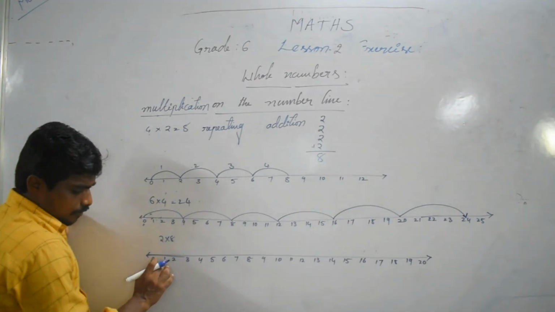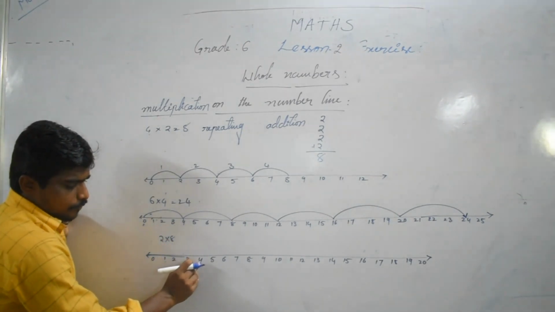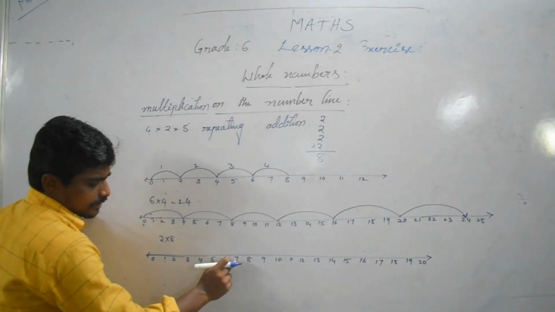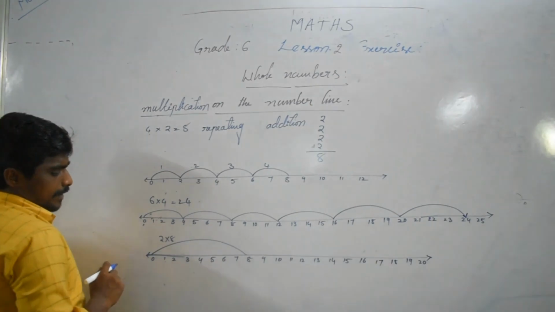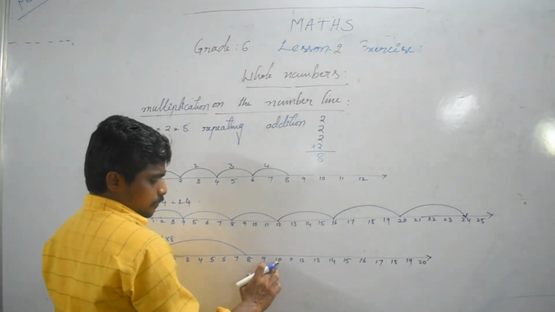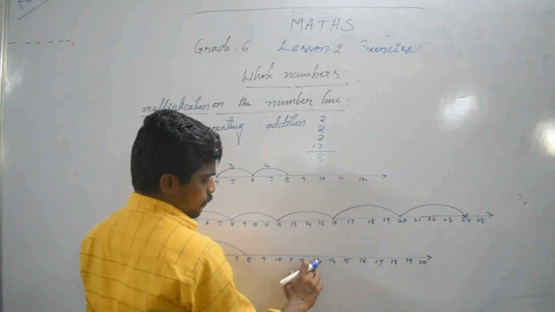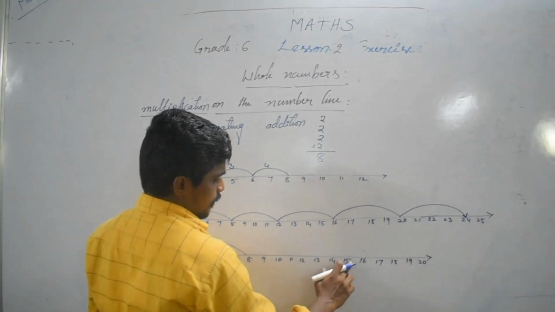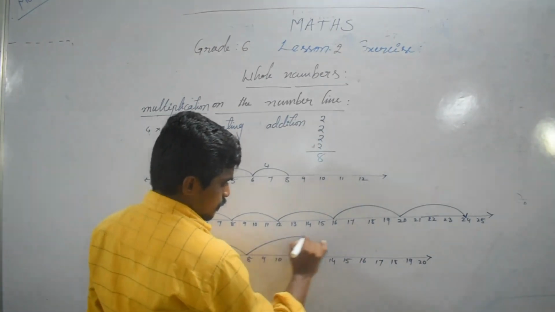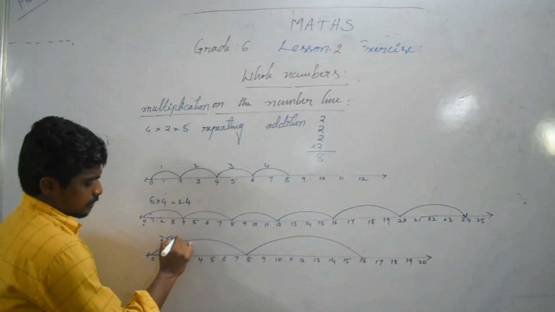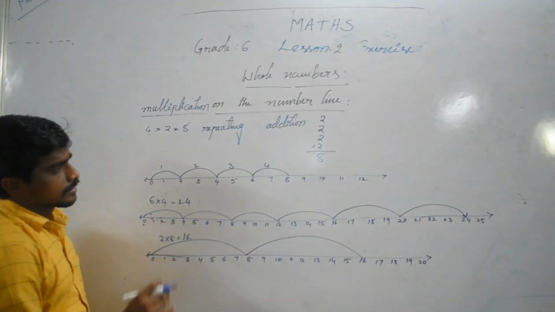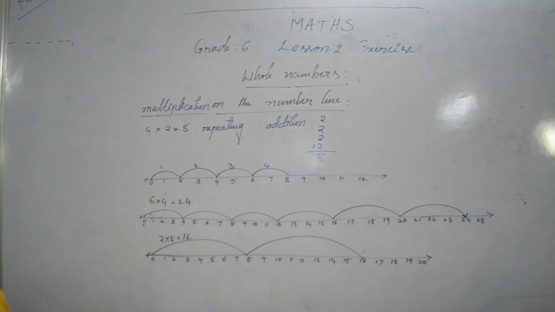So now 1, 2, 3, 4, 5, 6, 7, 8, from 0 to 8. Next one, 1, 2, 3, 4, 5, 6, 7, 8. So how much when we add 2 times? 16. 2 eights are 16. Copy this one.